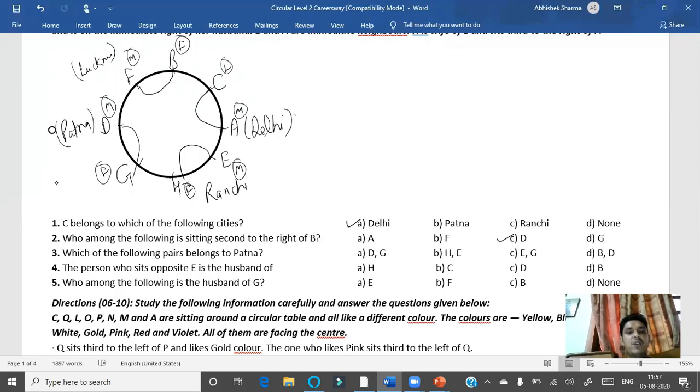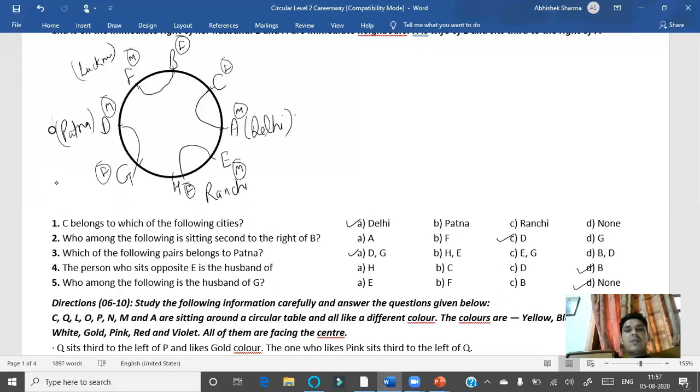Question number three: which of the following pairs belong to Patna? It will be DG. Question number 4: the person who sits opposite to E is the husband of B. So the answer will be B. Question 5: who among the following is the husband of G? The husband of G is D. So our answer will be none, because D is not given in the options, right?